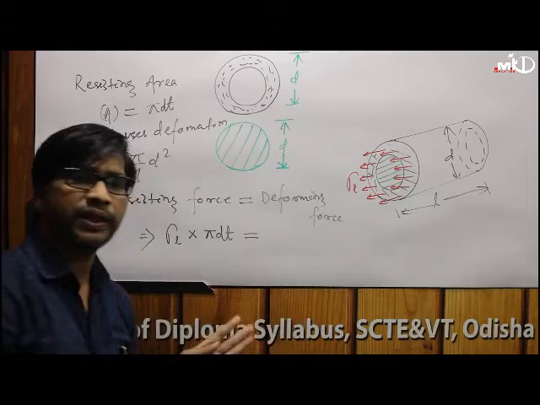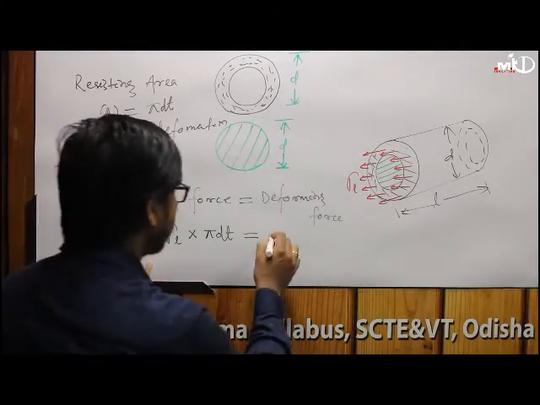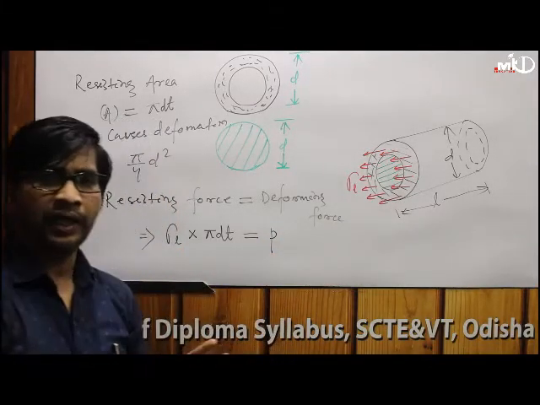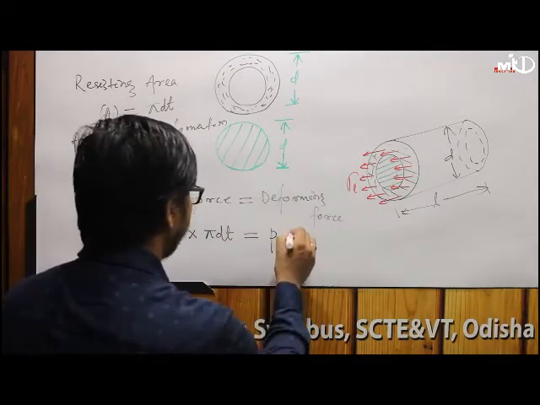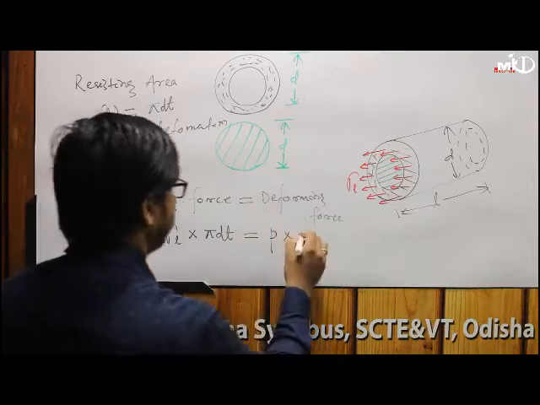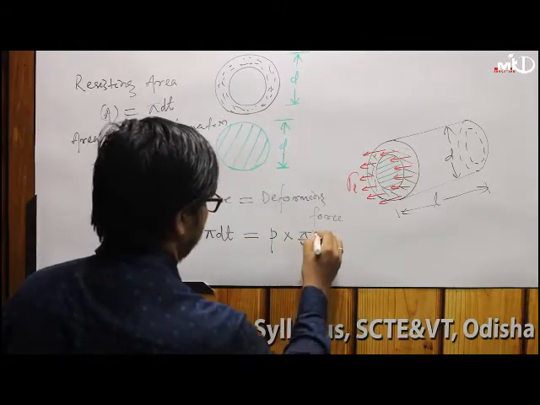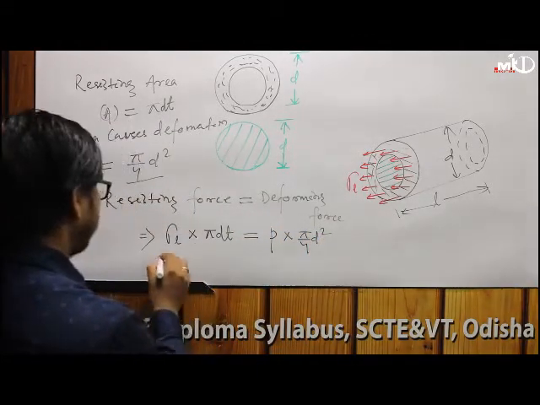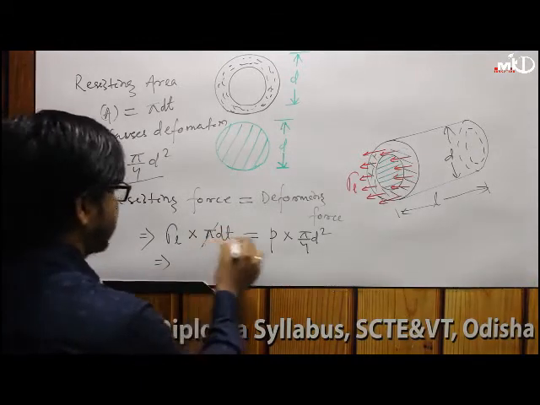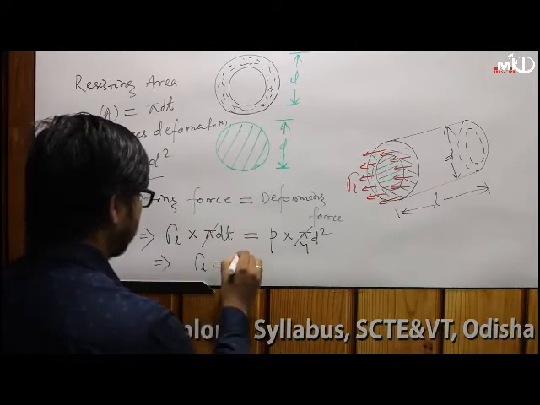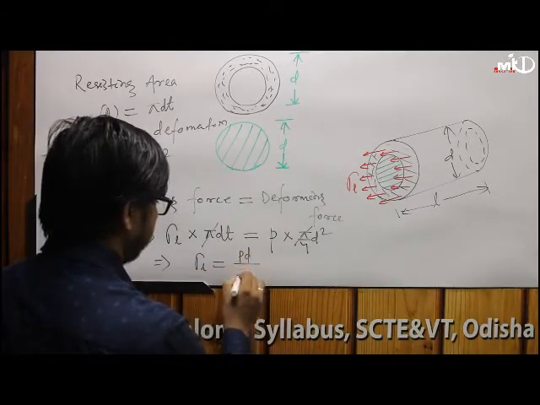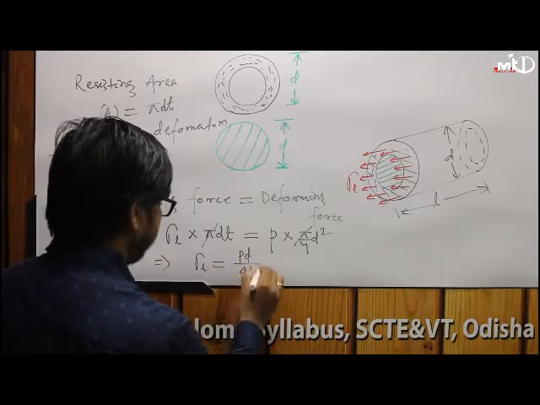The deforming force means the pressure force, so pressure into area. Pressure is force by area, so force is pressure P into area, which is pi by 4 d square. From this, pi is cancelled and one d is cancelled, so the longitudinal stress we have found is PD divided by 4t.